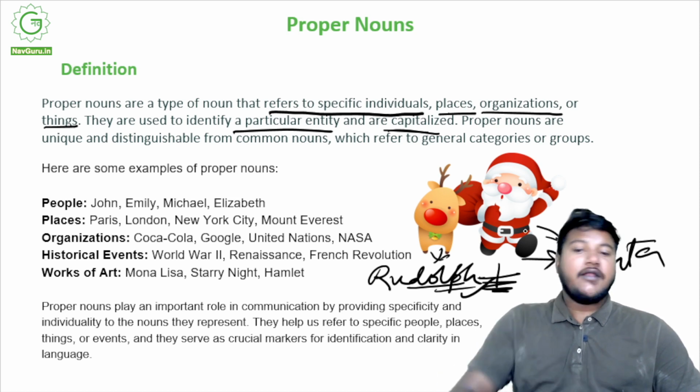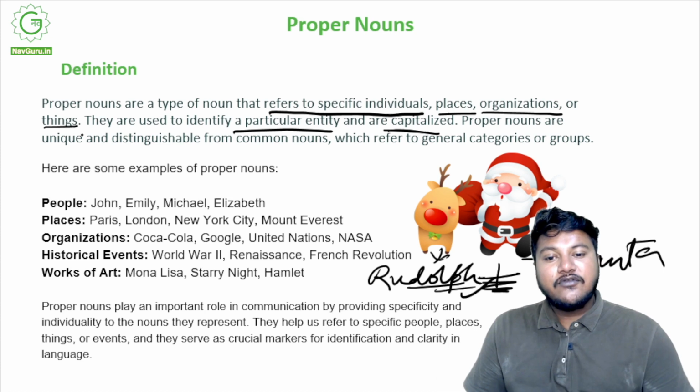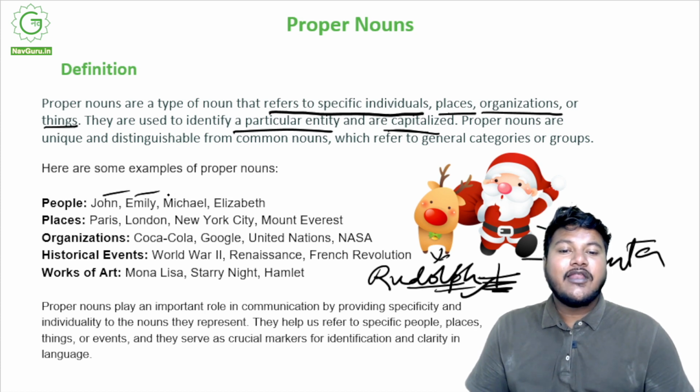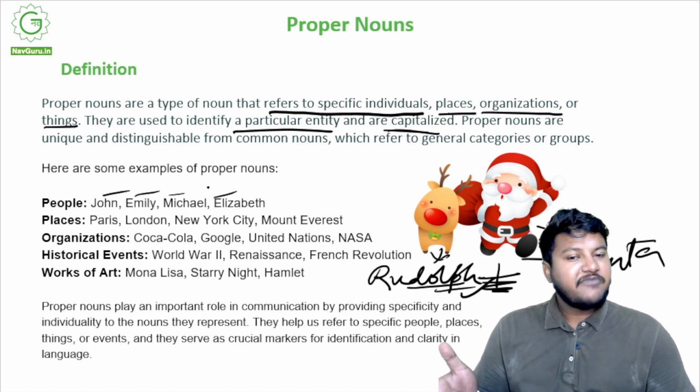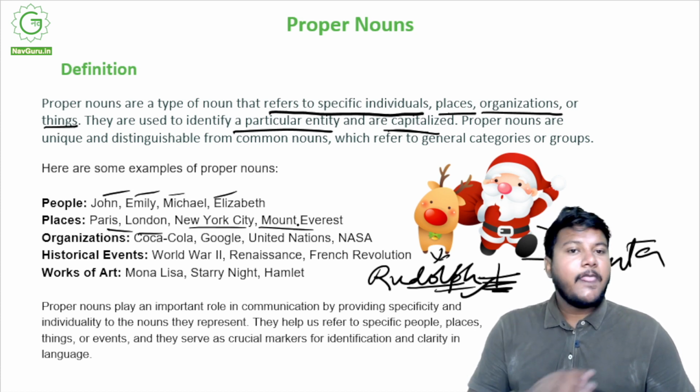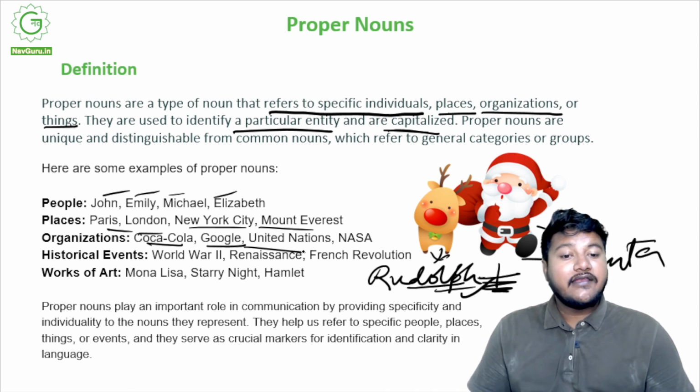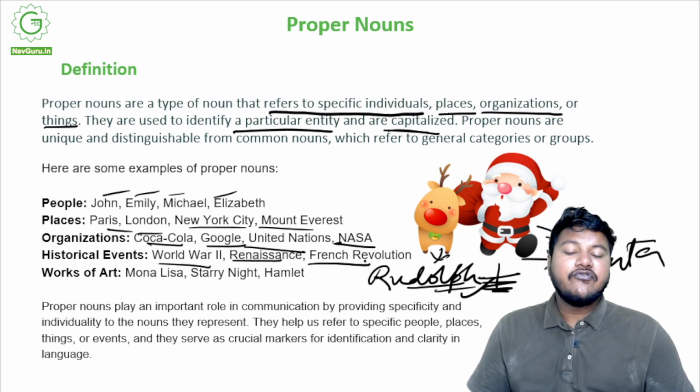Some other examples, the names of all people, John, Emily, Michael, Elizabeth, they are all proper nouns. Places, Paris, London, New York City, Mount Everest, all of them, again, proper nouns. Organizations, Coca-Cola, Google, United Nations, NASA. Historical events, for that matter, World War II, Renaissance, French Revolution, or works of art, Mona Lisa, Starry Night, Hamlet.